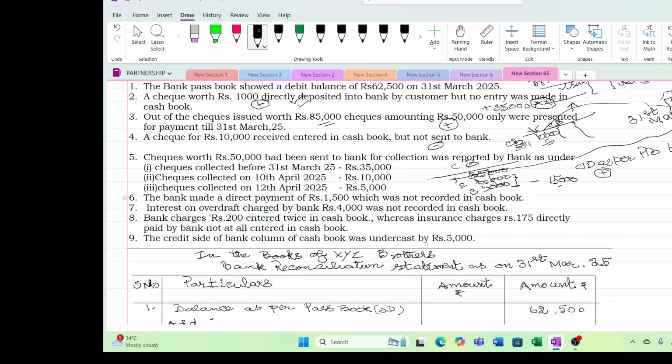Now what happened again? Now the bank has made a direct payment. So now we have asked the bank to make some payment. You can understand like that. You can assume like that. Bank is making the payment. Immediately what the bank will do? It will debit my account. So my loan increased in bank by 1,500. Bank has increased my loan. Okay. But this is not recorded in cash book.